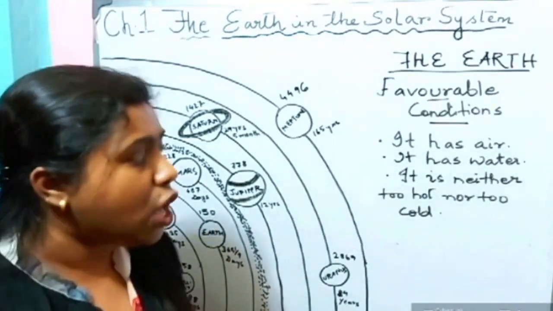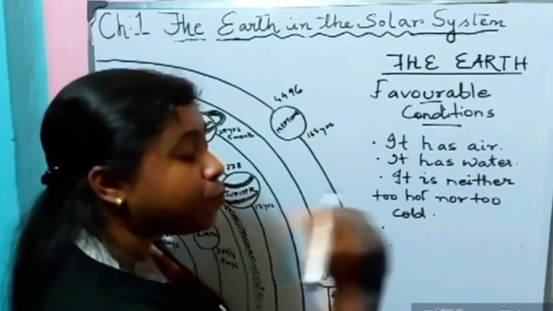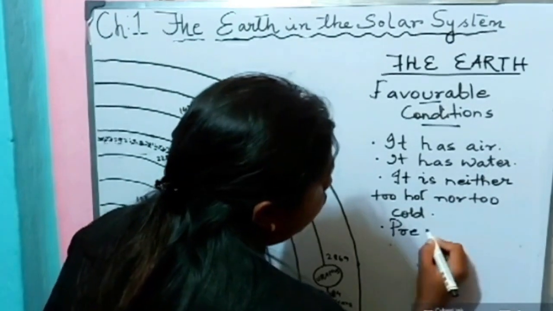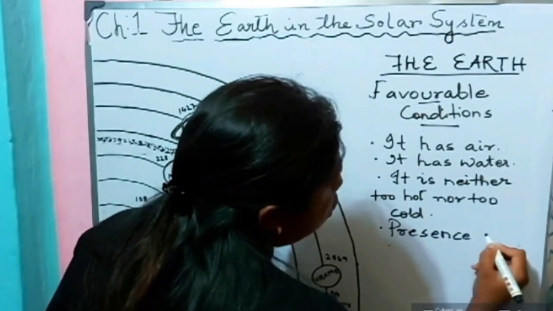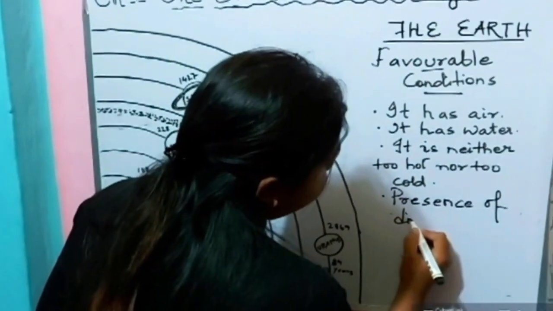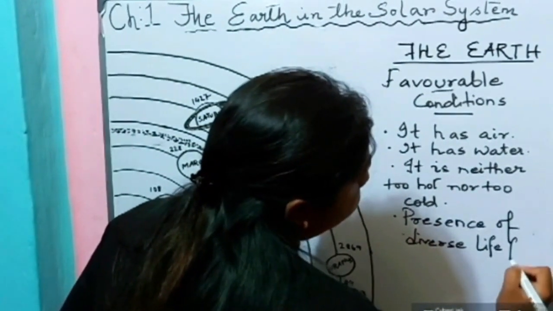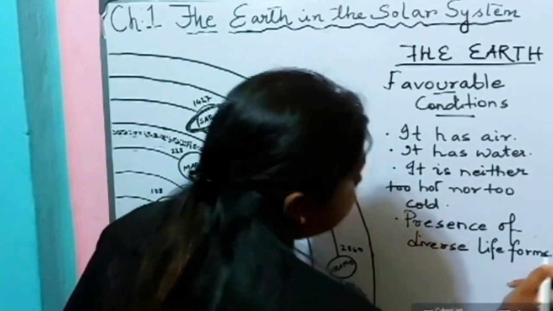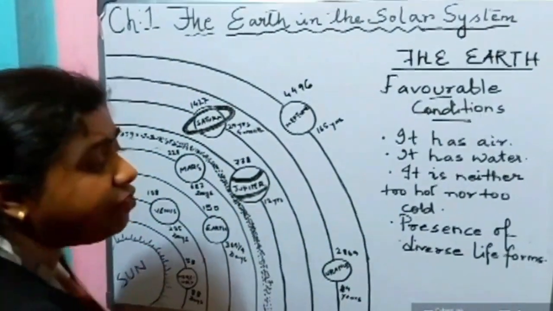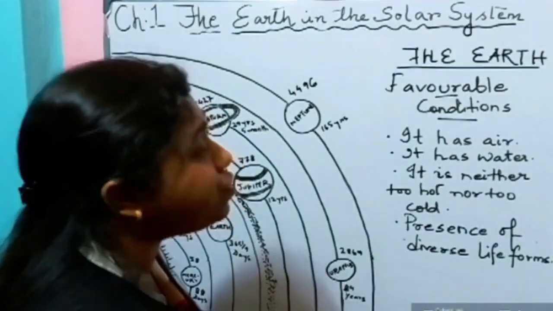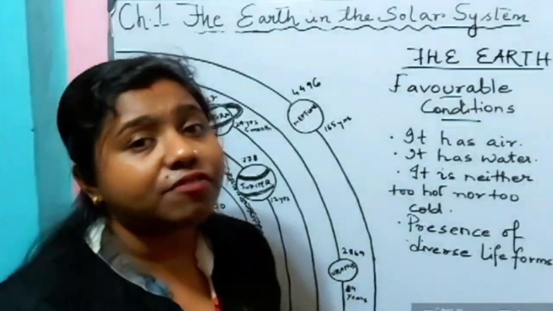We cannot live, right? And the most important thing that we can see here is the presence of diverse life forms. That means different kinds of living beings can be found on the earth. So what are the favorable conditions?